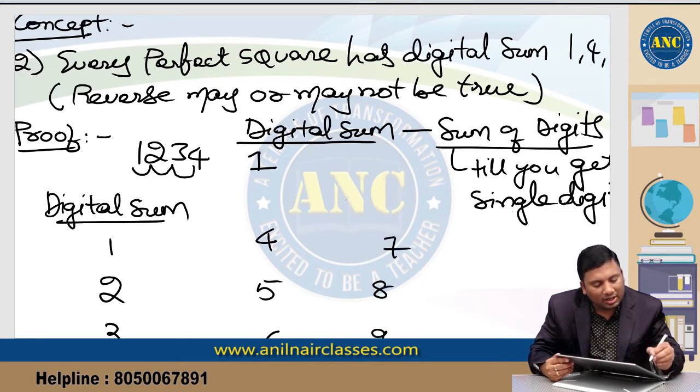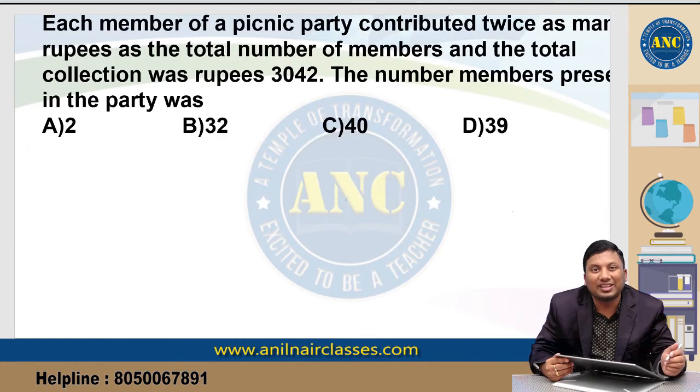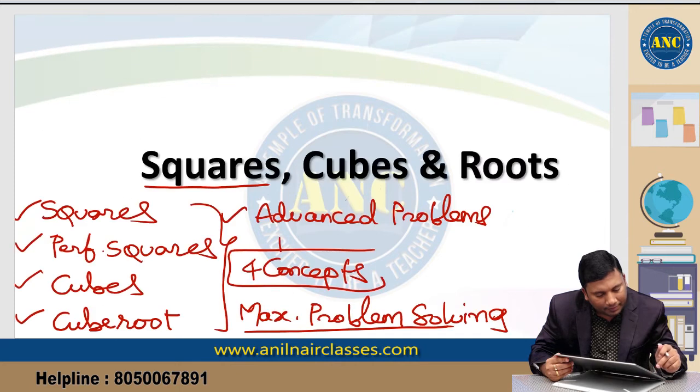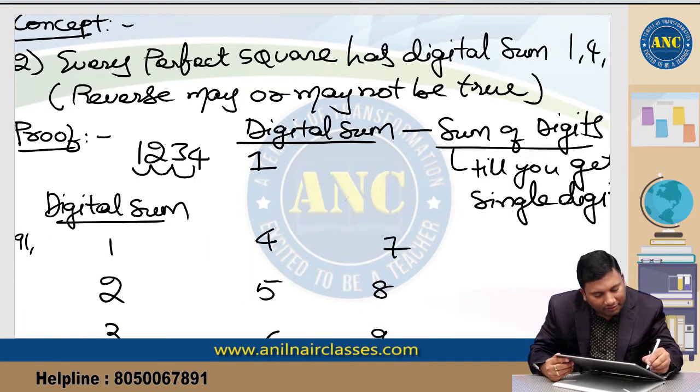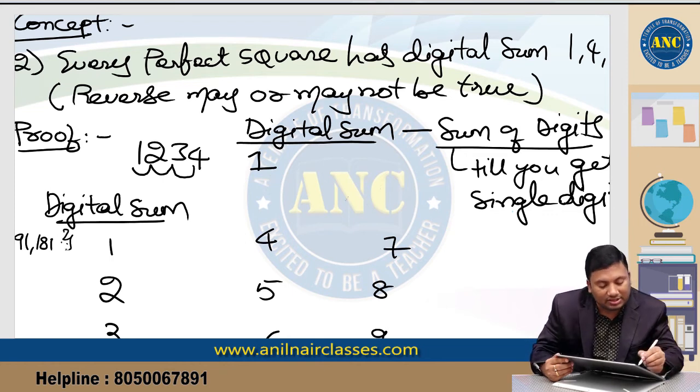0 is not possible. What is 1? Suppose 91 is there. 9 plus 1 is 10, and the digital sum of 10 is 1. If 181 is there, its digital sum is again 1. So these are the set of all numbers whose digital sum is 1.